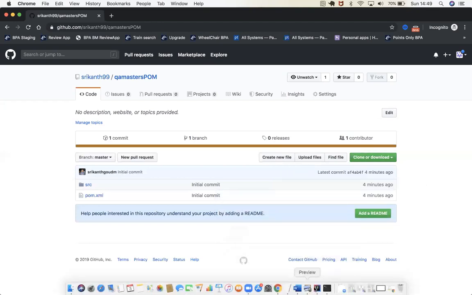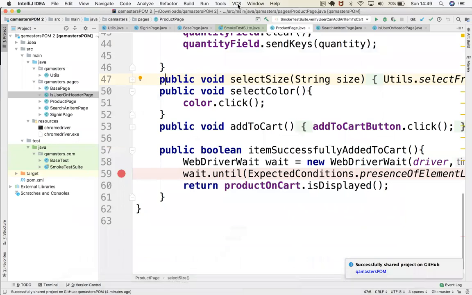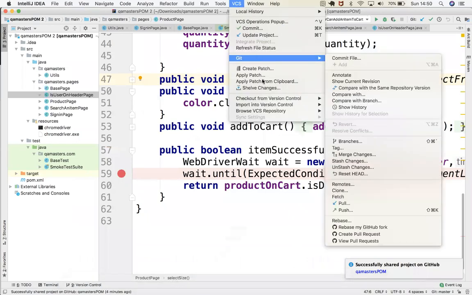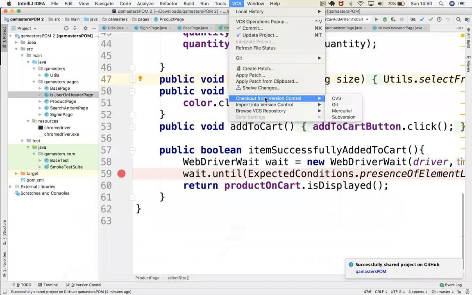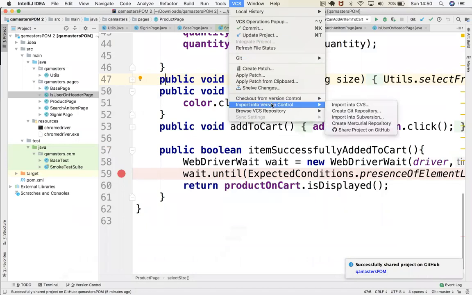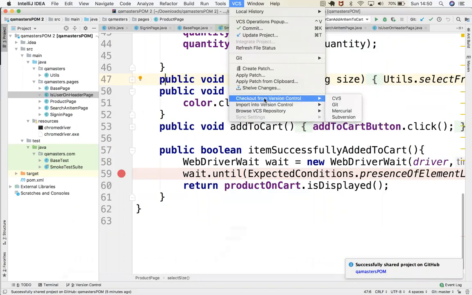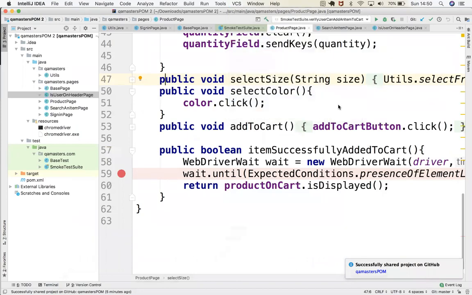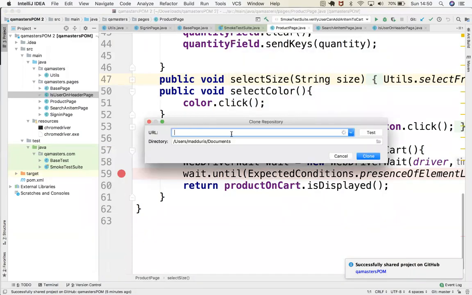Then what you need to do is, in IntelliJ IDEA, go to VCS and check out from version control. Before, it was importing; you were sharing the project. This time you are getting the project. So here you can go to Git, and here it will ask you for the URL.